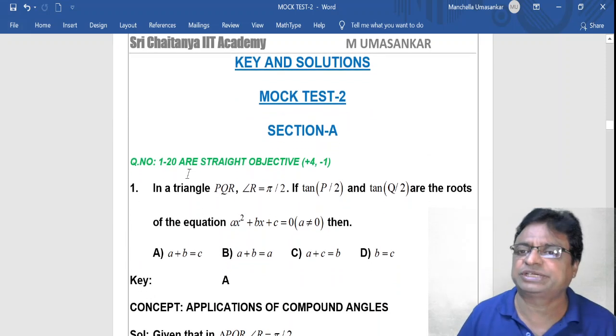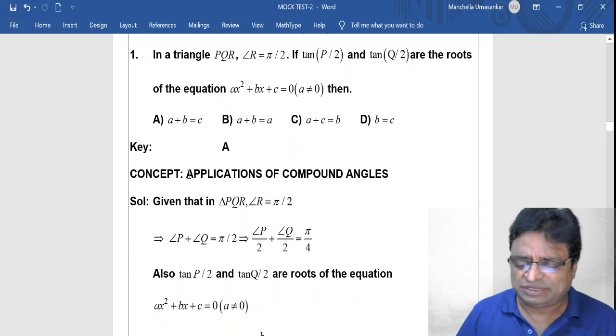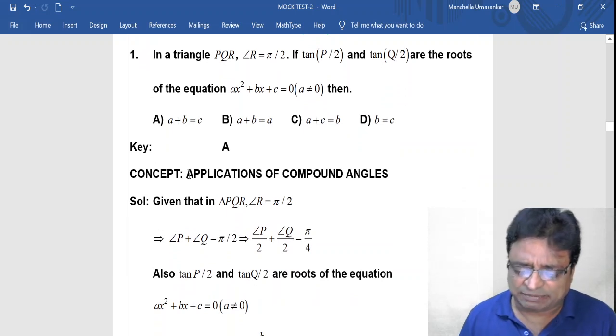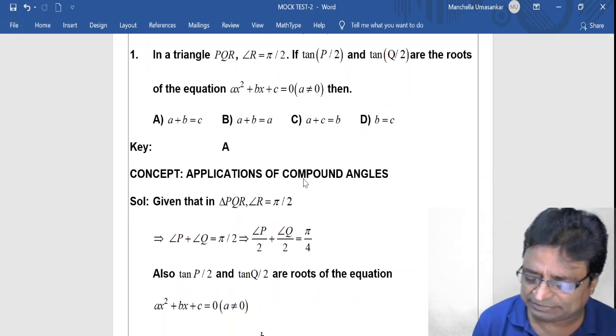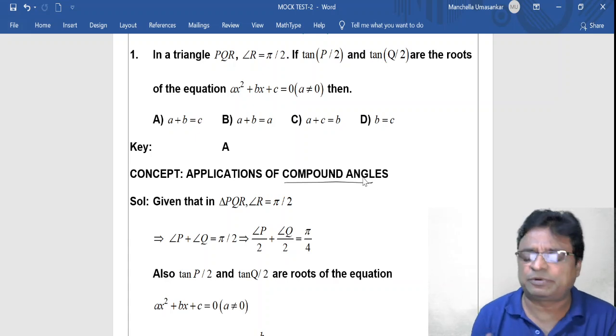This is mock test 2 section A. So first question. Why have I taken the first question? Because it is the application of compound angles. See, first compound angles, trigonometric compound angles up to trigonometric equations.